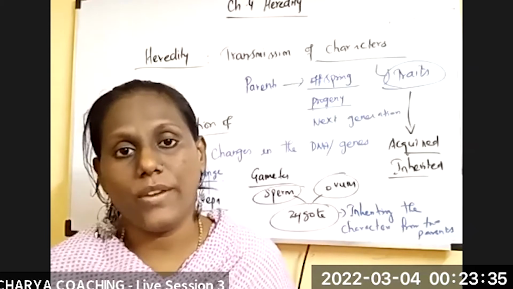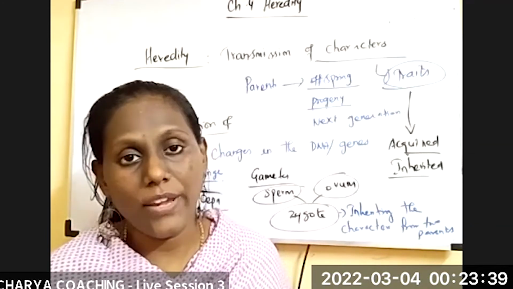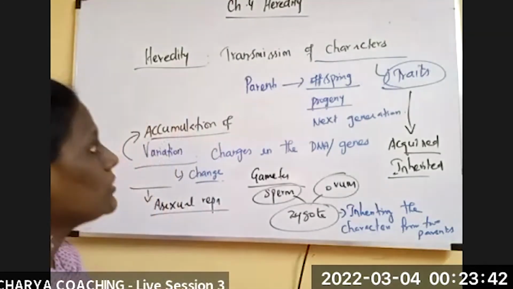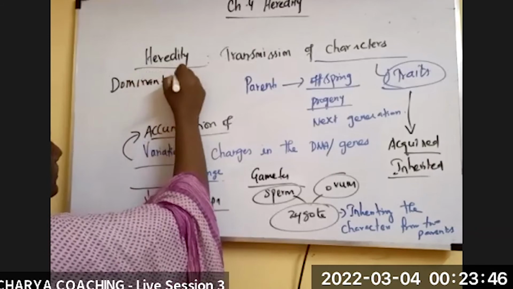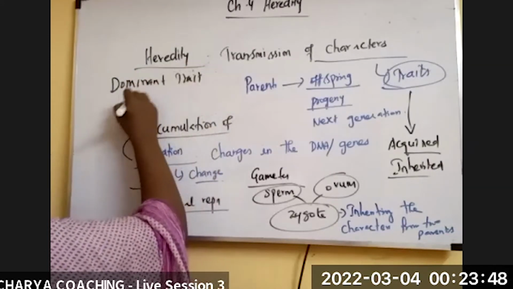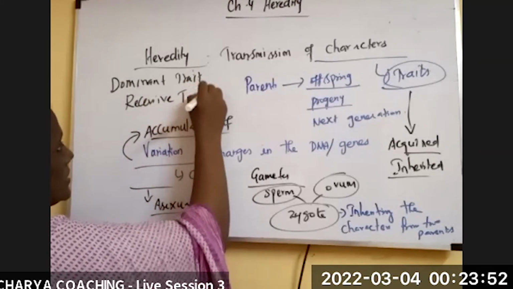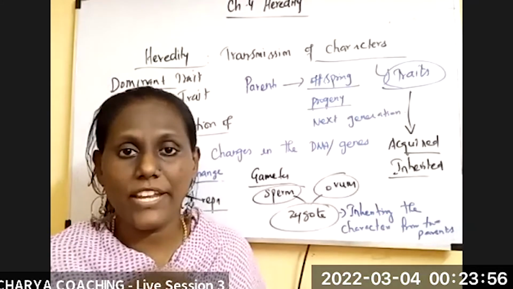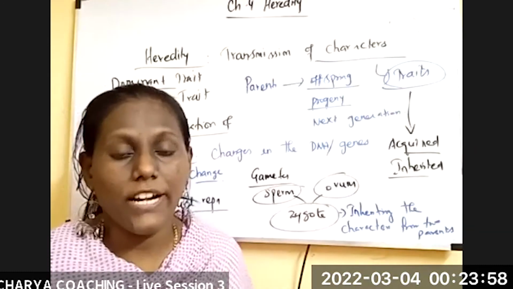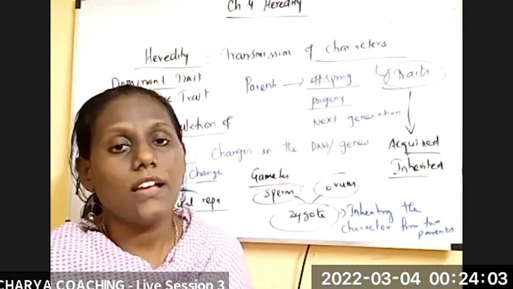Next we are going to see the monohybrid cross. Before going to the monohybrid cross, you should know two different words: dominant trait and recessive trait. The name itself says it. Dominant is a very common word, which means it will always dominate and can be expressed very boldly.